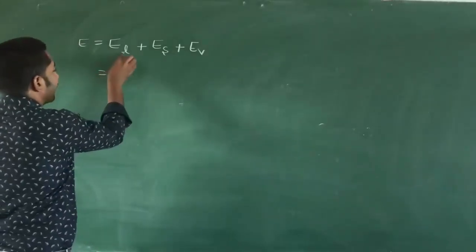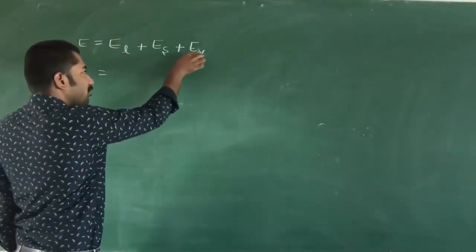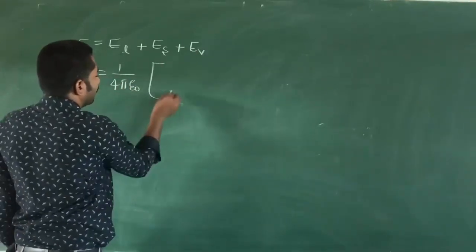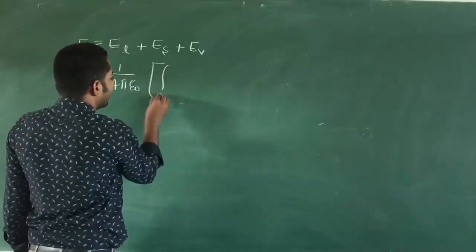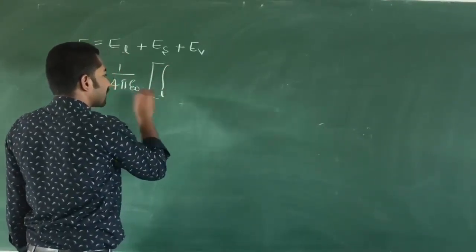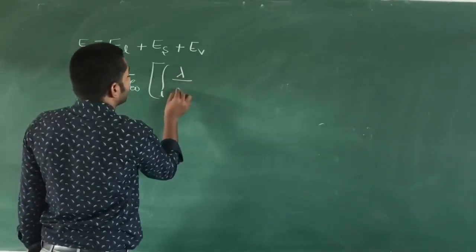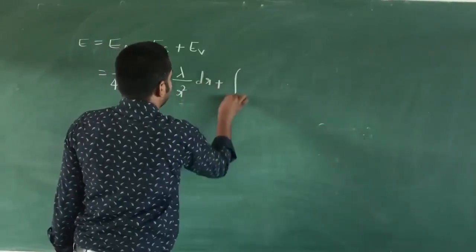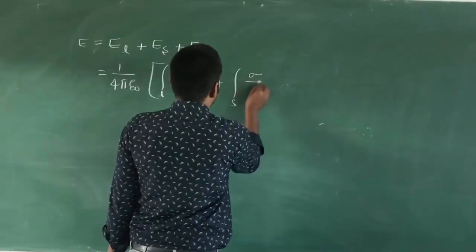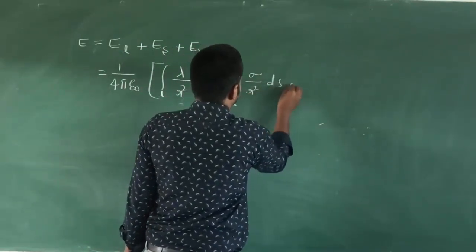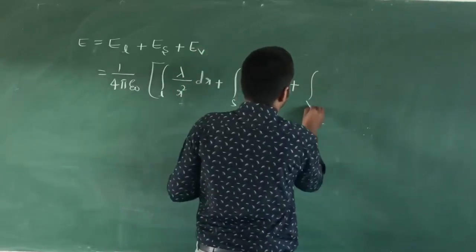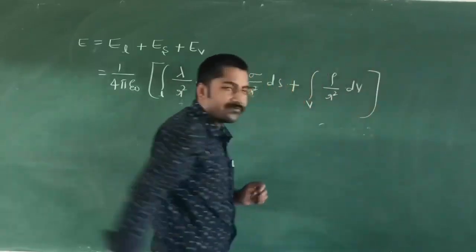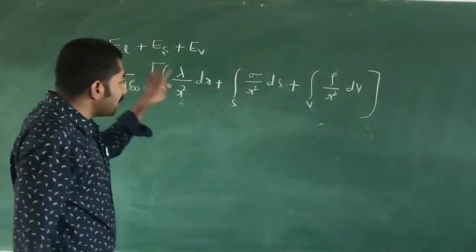You know the formulas for the electric field due to the linear, surface, and volume charge distributions. That is 1 divided by 4 pi epsilon naught, integration over the linear charge distribution of lambda divided by r square into dl, plus integration over the surface of sigma divided by r square into dS, plus integration over the volume of rho divided by r square into dV, which is the expression for the electric field due to the continuous charge distribution.